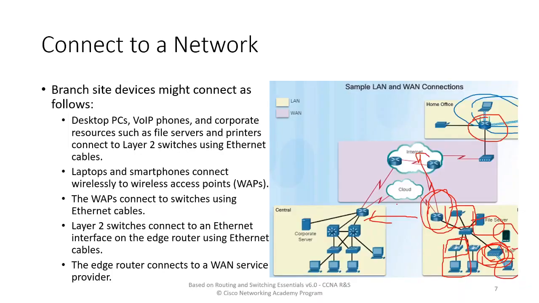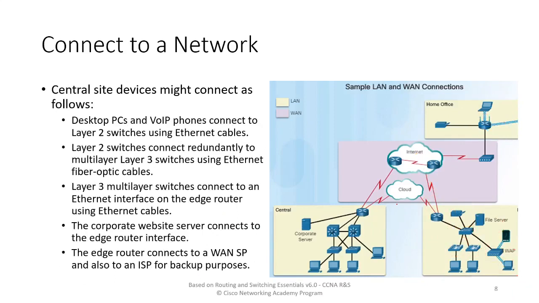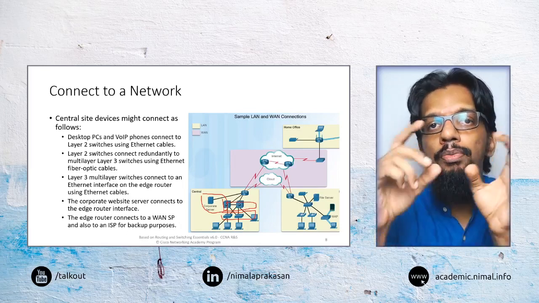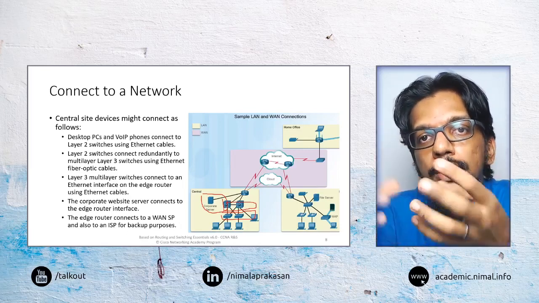Now, if we think about expanding it even further and thinking about a central office or a head office of an organization, here we may again have the same things as we may have in a branch office, but we may also have some additional servers, additional switches and routers doing much more switching and routing between networks. So all of these things may be there in such an environment.